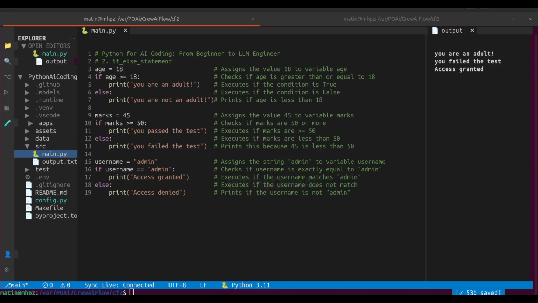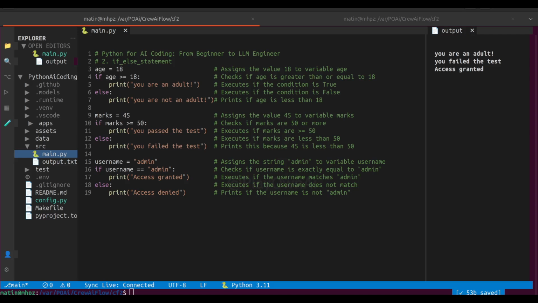But what if we want to check more than 2 options? For example, if a student scores above 90, they get an A. If it's above 75, it's a B. Above 50, it's a C. And anything below 50 is a fail. This is where elif comes in, short for else if. It lets us chain multiple conditions one after another.